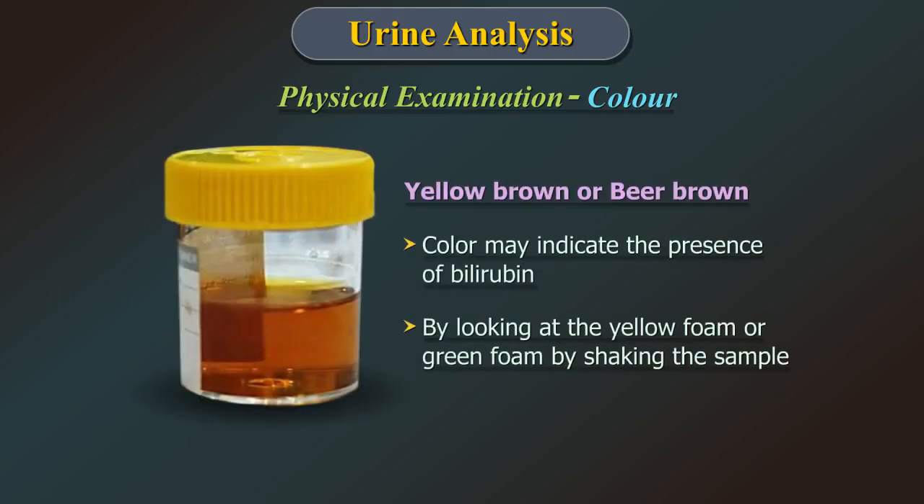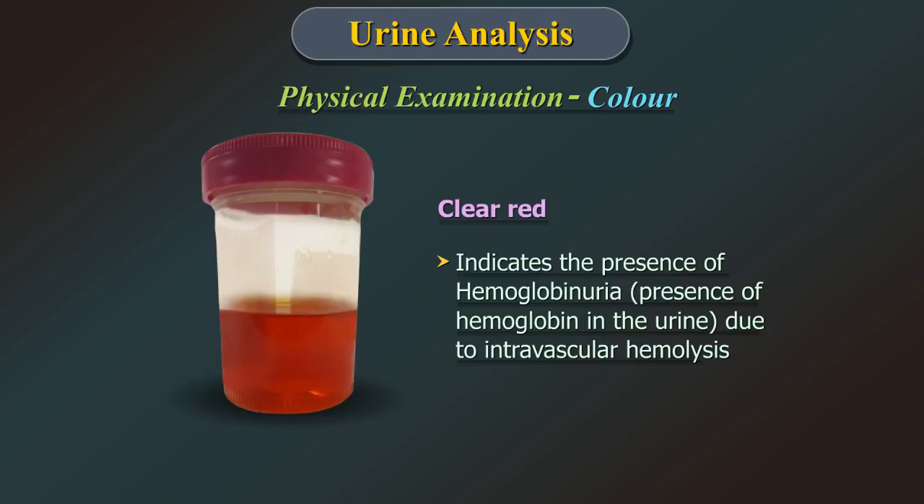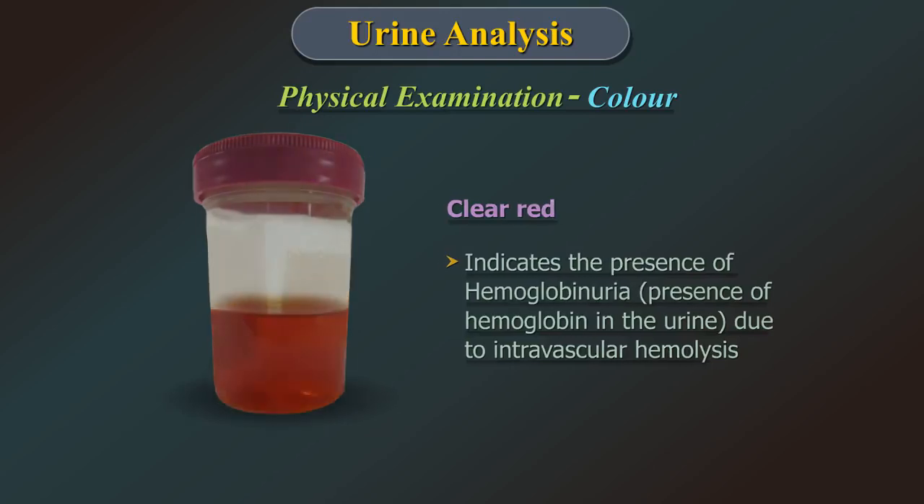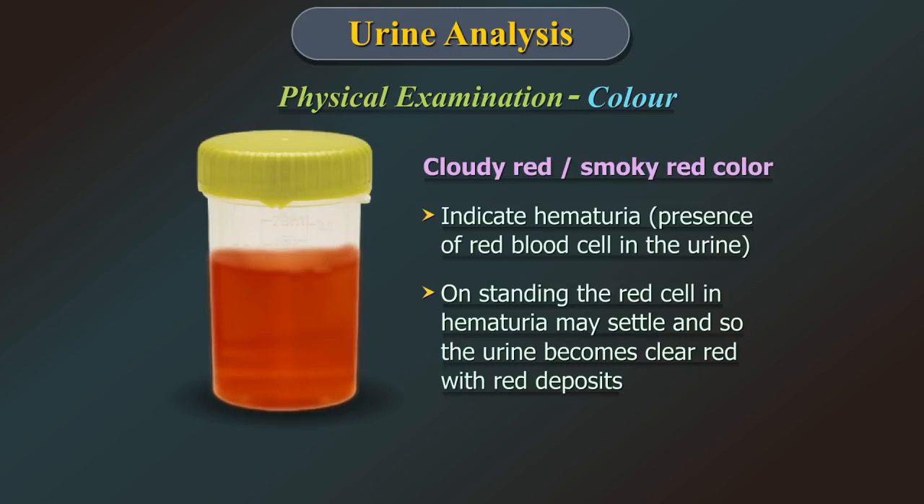Yellow brown or beer brown color may indicate the presence of bilirubin. This is also confirmed by looking at the yellow foam or the green foam by shaking the sample. Clear red may indicate presence of hemoglobinuria, that is, presence of hemoglobin in the urine due to intravascular hemolysis. Cloudy red or smoky red color may indicate hematuria, that is, presence of red blood cells in the urine. On standing, the red cells in hematuria may settle down, and so the urine becomes clear with a red deposit.